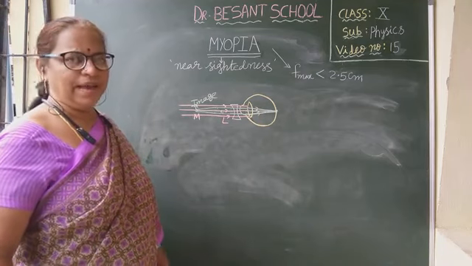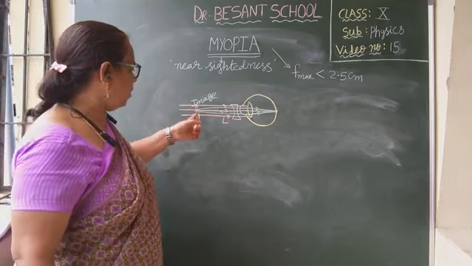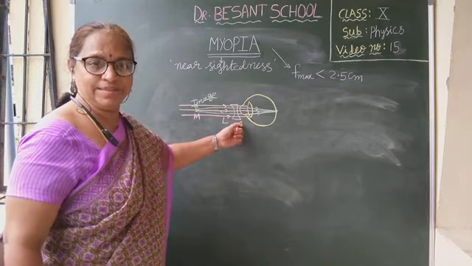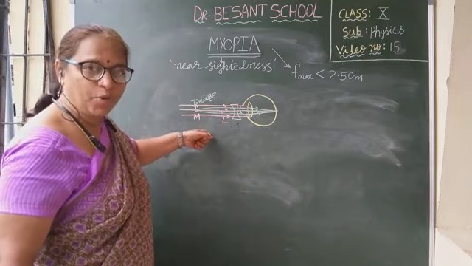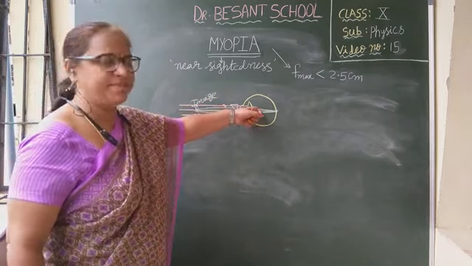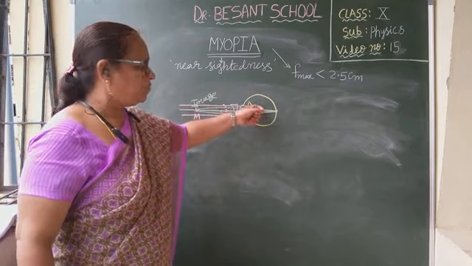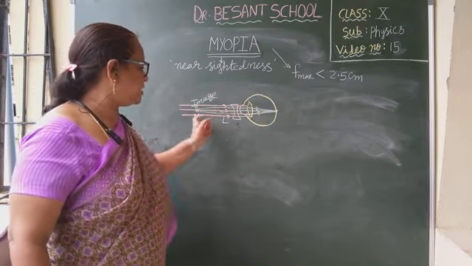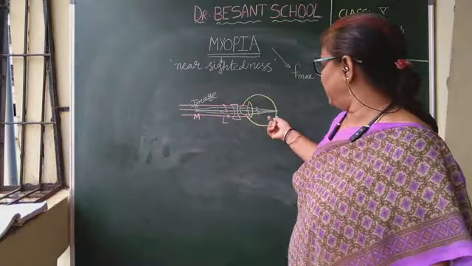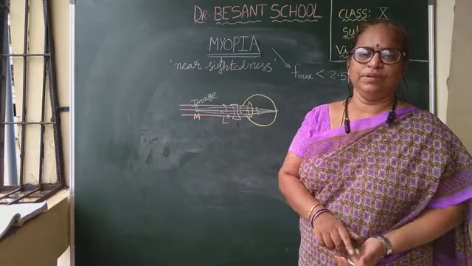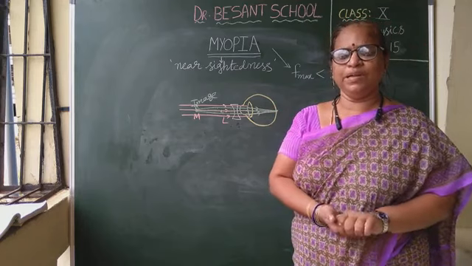Am I clear? Understood? Actually, where is the object? Somewhere at infinity. And the image of that object is formed on the far point because of the concave lens. This image behaves as the object for the eye lens, and the rays passing from that image meet on the retina. So the object is made to appear more clearly. This is about myopia and its correction. I hope I am clear with myopia.